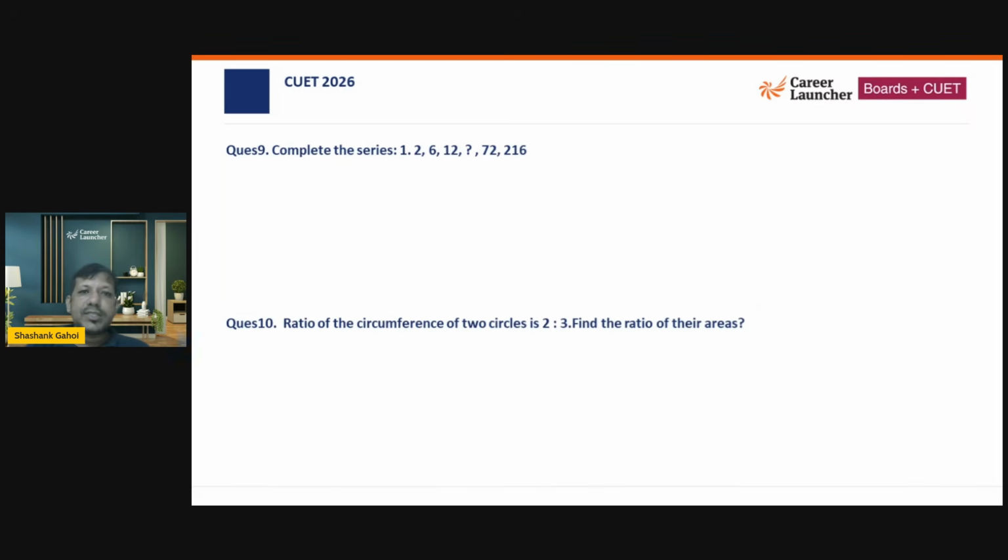Okay. Now let's look at this one. Complete the series. The first term is 1, the next term is 2, then 6, then 12. If I see, it is multiplied by 2, then multiplied by 3, then multiplied by 2, so the next number should be multiplied by 3. Now the next should be multiplied by 2. Now this number is 72. So if I say this number is 36, then the next number should be multiplied by 3. Does it work? Yes. So the missing number should be 36, and that's going to be the answer.